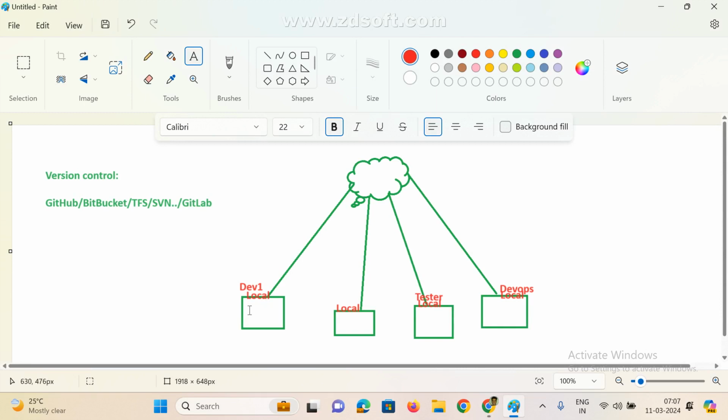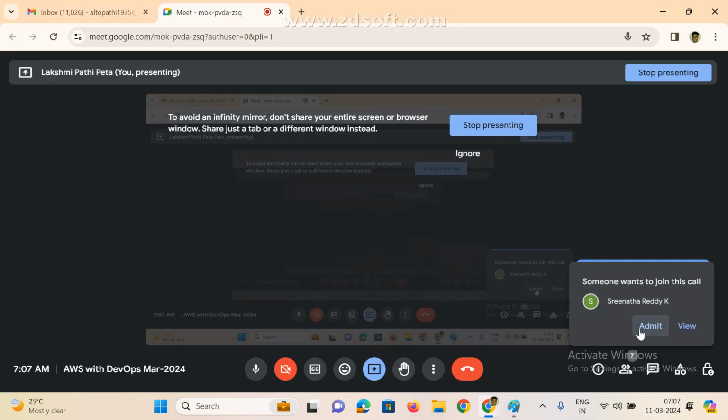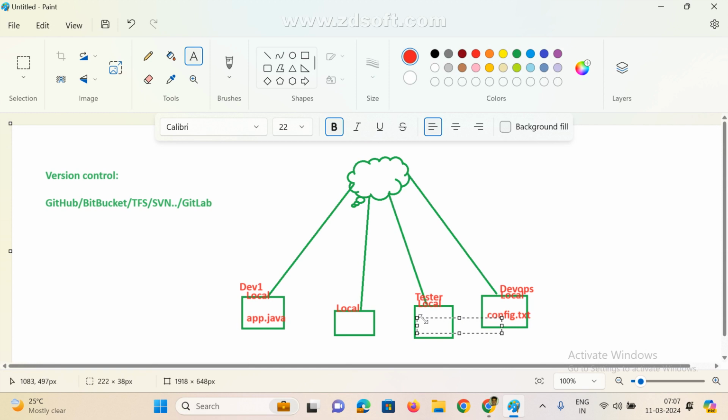Just assume developer one implemented one class, for example the app.java class. I am the DevOps engineer; I have written some scripts and implemented some automation, for example a config.txt file. The tester wrote some test cases, for example he implemented the app test.java class. Now, just assume you don't have any version control.